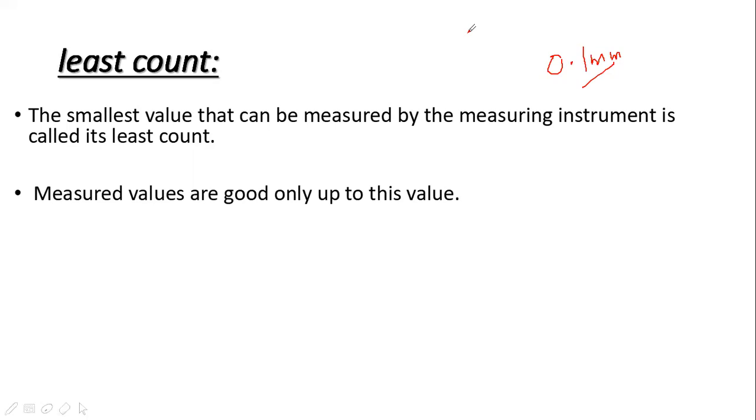One division on the main scale will be 1 millimeter, and one division on the vernier scale will be 0.9 millimeter. Measured values are good only up to this value.